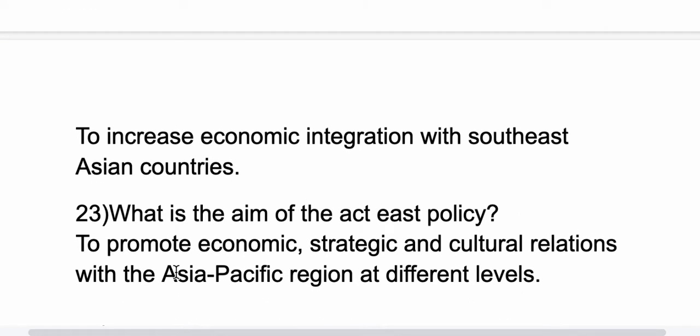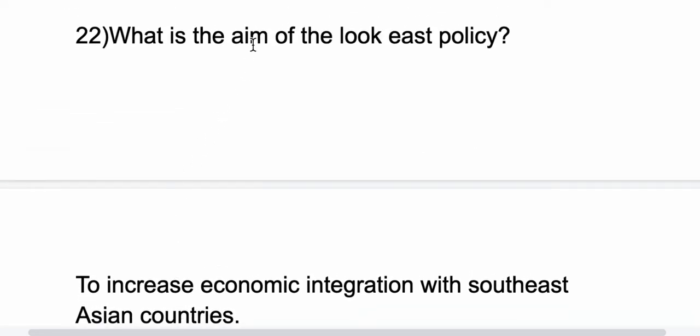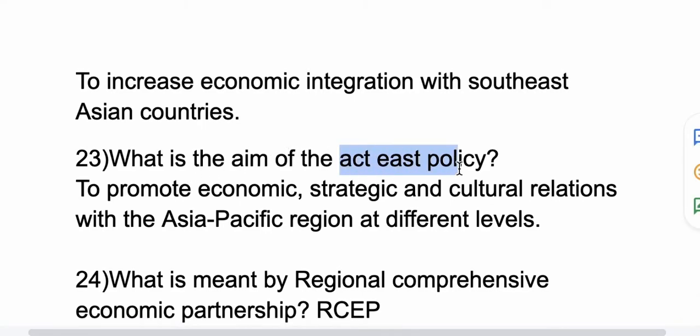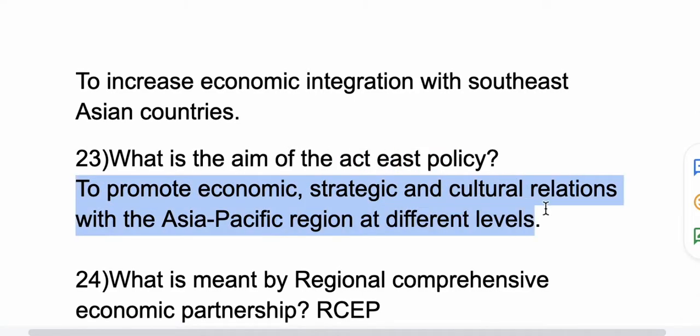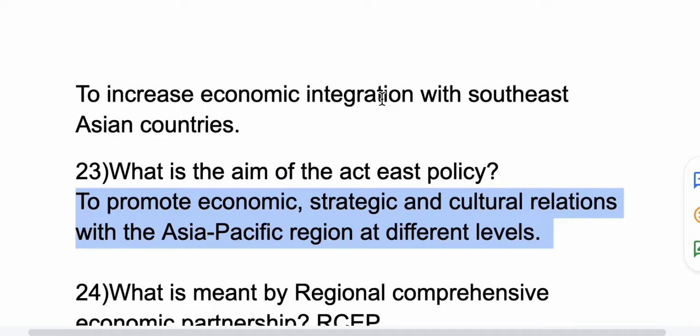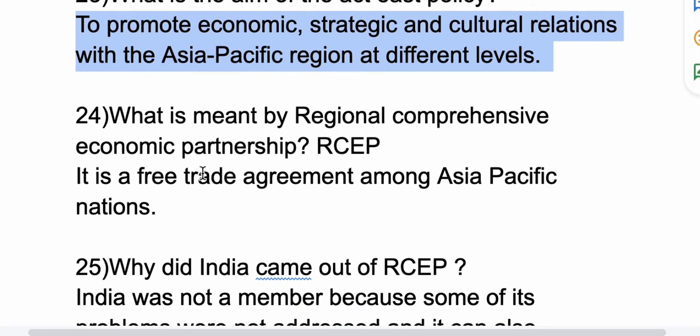Now here, see here, Look East and Act East. The main aim of Look East is to increase economic integration with Southeast Asian countries. Now the aim of the Act East policy is to promote economic, strategic, cultural relations. Here it is to increase economic integration; that integration is over. Now in the Act East policy, we have to promote economic, strategic and cultural relations with the Asia-Pacific regions. Here we have Southeast Asian countries. So this is the difference between the Look East and Act East policies. Now this question was finished.